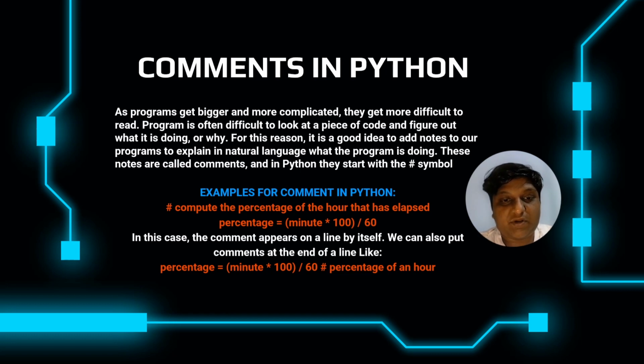Here are some examples for comments in Python. Compute the percentage of the hour that has elapsed. This sentence is known as the comment. Percentage is equal to minute into 100 by 60. This is the formula. So the compiler does not execute the sentence which is in the hash line. We can also put comments at the end of a line, like percentage is equal to minute into 100 by 60, hash percentage of an hour. This hash percentage of an hour is not executed by the compiler.